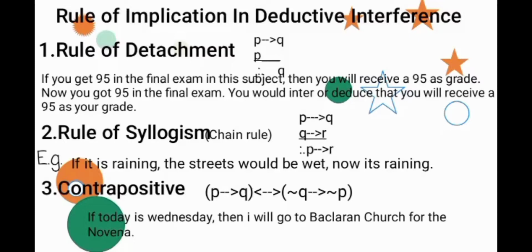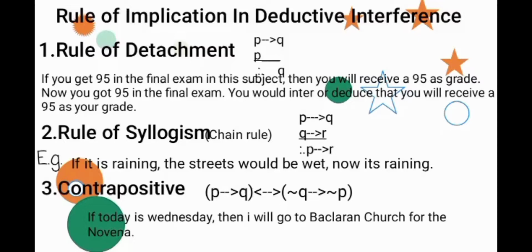Then number 2, the rule of syllogism: P arrow Q, Q arrow R, therefore P arrow R. For example, if it is raining, the street would be wet. P arrow Q has not happened yet. The example: if it's raining, then the street would be wet. Then Q arrow R has happened. So now it's raining. Therefore, the conclusion of P arrow R is that the street would be wet.